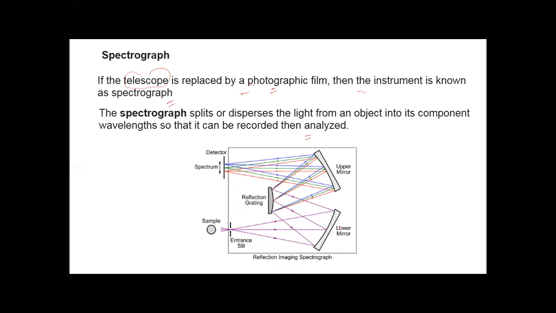Here, this is the typical picture of a spectrograph in which, in place of the detector, we place this photographic film. When we expose a sample, it emits radiation. These radiations fall on this photographic film, and we obtain the spectrum. So, question arises: what is spectrum?